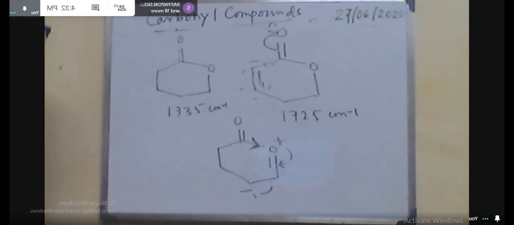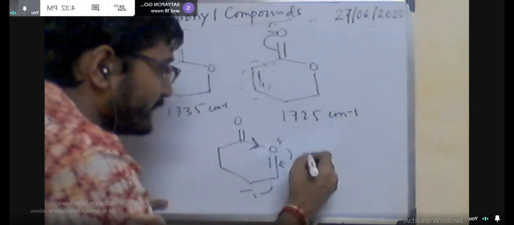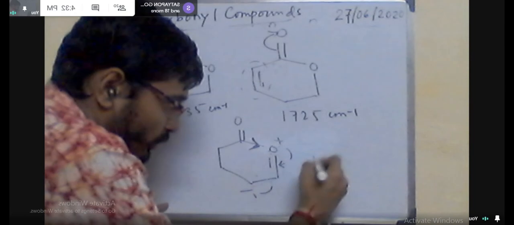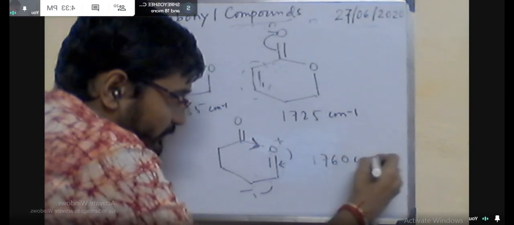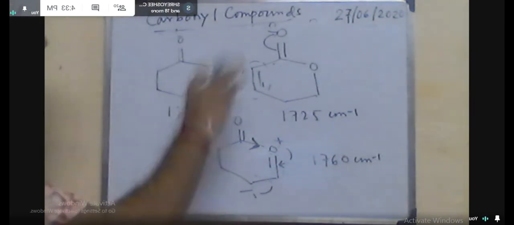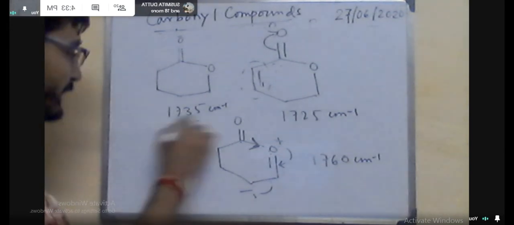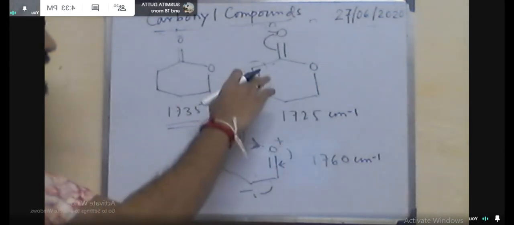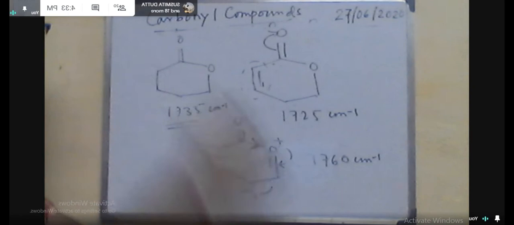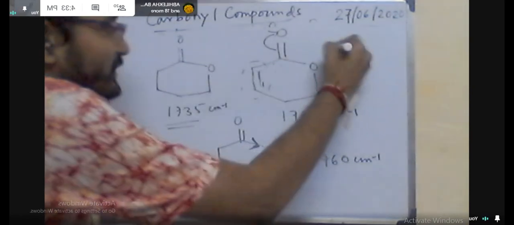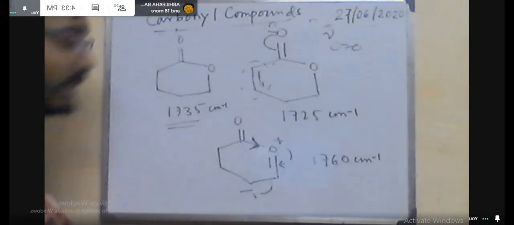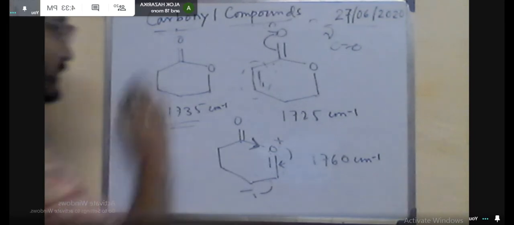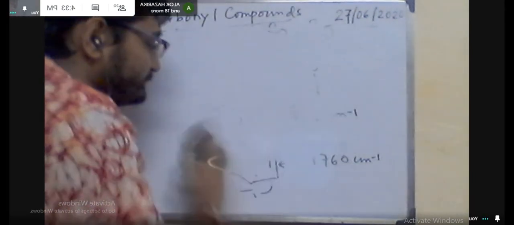The stretching frequency you will get either in the 1650 range or the 1640 range. And for the 3 degree or tertiary amide, it is found at 1620 centimeter inverse or 1630 centimeter inverse.